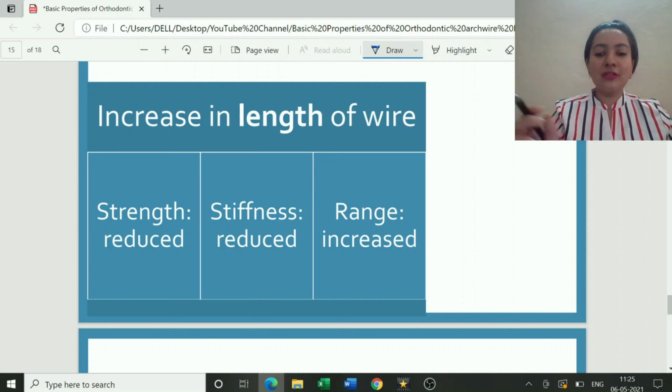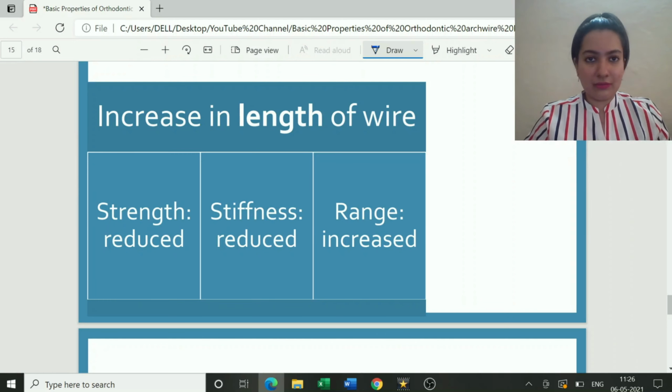Imagine now, suppose you are a graduate. You have completed BDS, and if you know how a straight stainless steel wire looks, good. In case you don't know, you have to imagine a stick, a long stick.